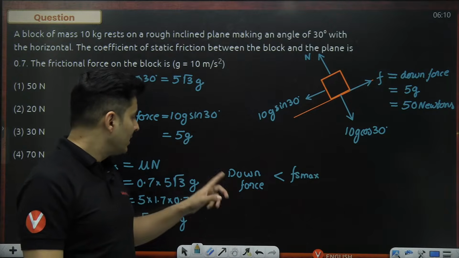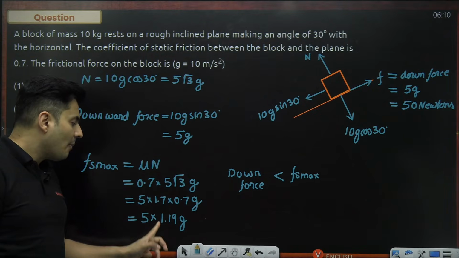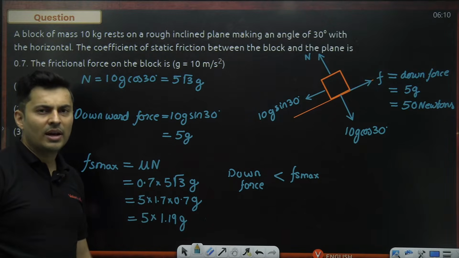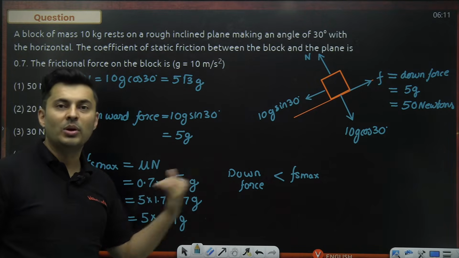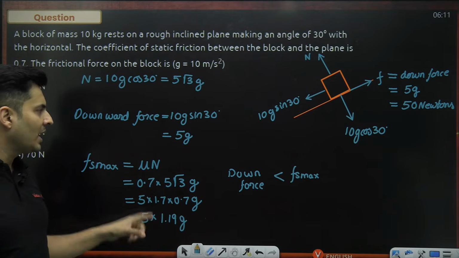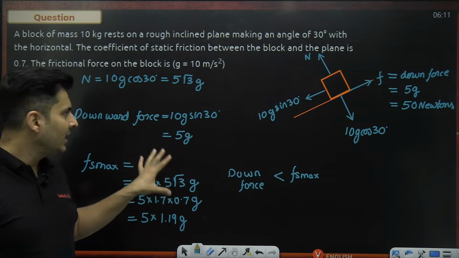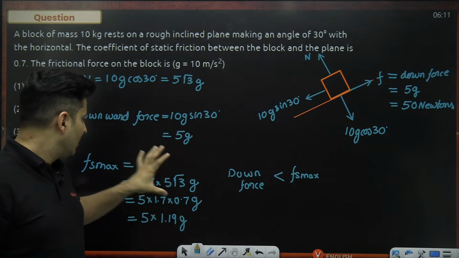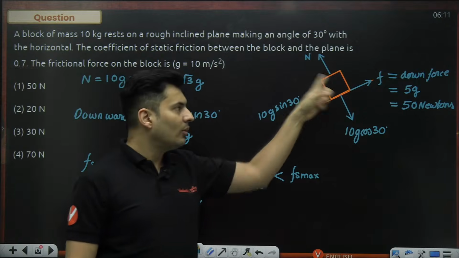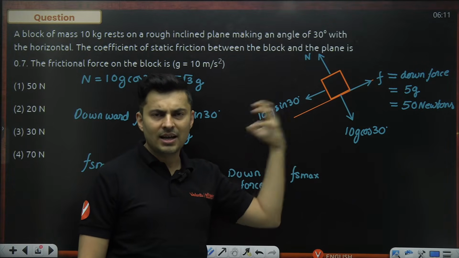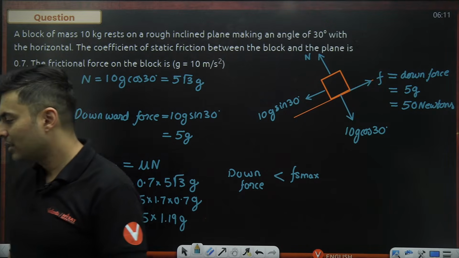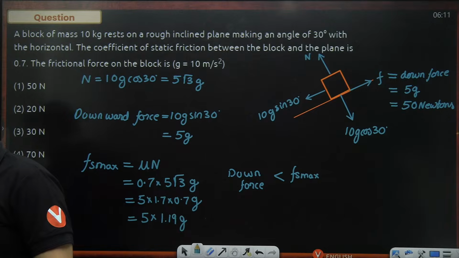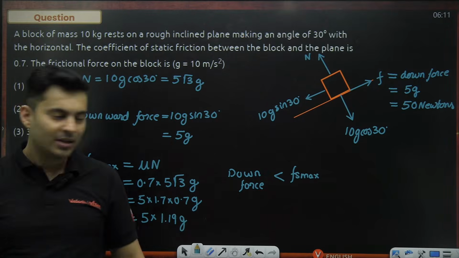If by chance, let's say this came out as 5 into 0.99 g or 5 into 0.86 g, then what will your answer be? Then your answer will be the actual Fs max, that is mu mg cos theta, because then our downward force is more and the Fs max is less. That means you have overcome the static friction, so right now it is in sliding motion. So the friction which will be acting is mu into N. It will not be less than that. Got it? Everyone with me on this? Absolutely clear? Pakka? All right.